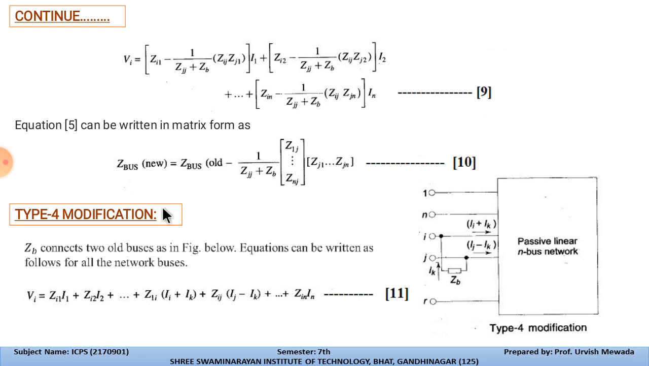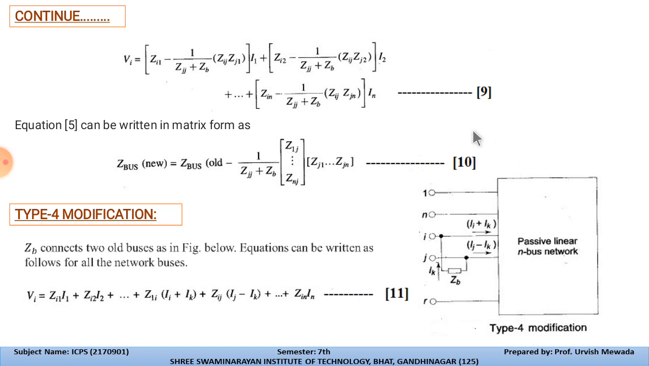Now the Zbus new is equal to Zbus old minus this impedance that we already considered, 1 upon zjj plus zb, and the rest of the impedances are zij to znj, means nth number of bus. And again ij to zji. So this is the vertical component of the bus, this is the horizontal component of the bus. So 1j will become j1 and znj will become zjn. So this is the equation number 10.